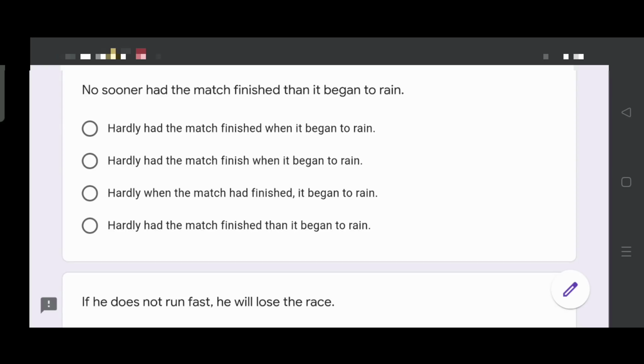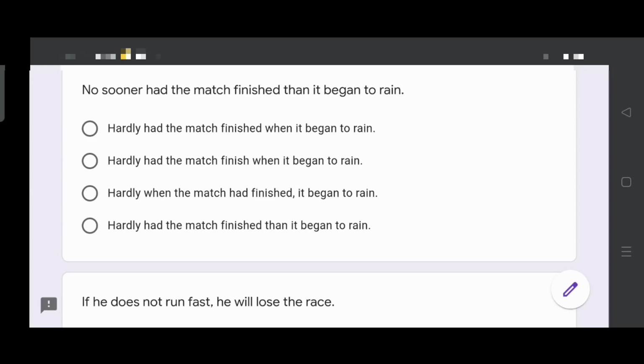The third option, hardly when the match had finished it began to rain. But you're not supposed to use hardly right before when. It's hardly had ... when. So the third option is also not right. Hardly had the match finish when it began to rain.